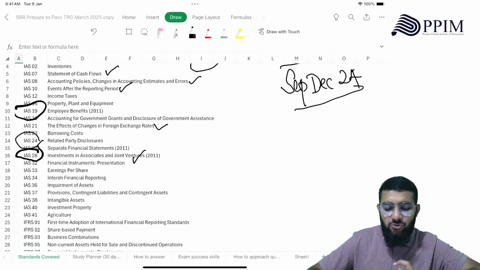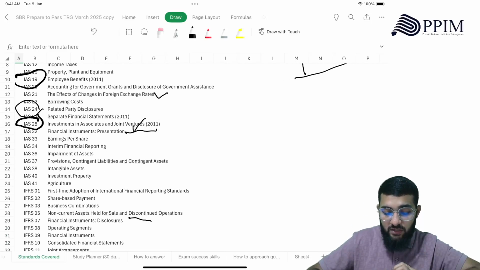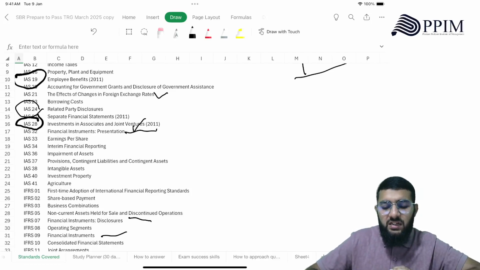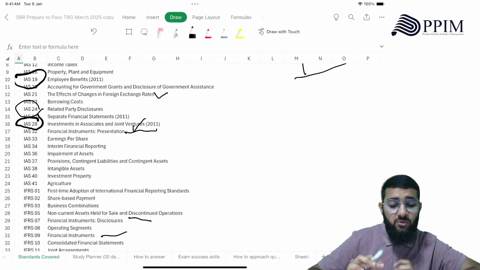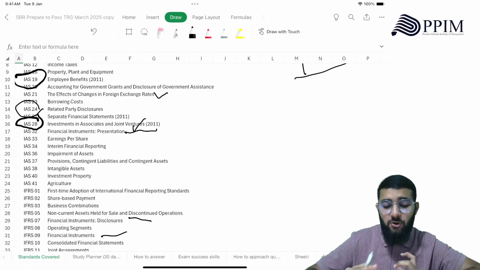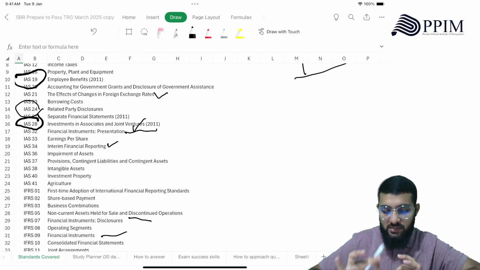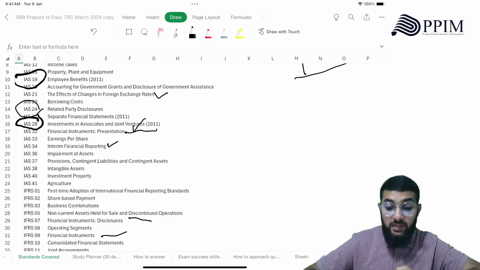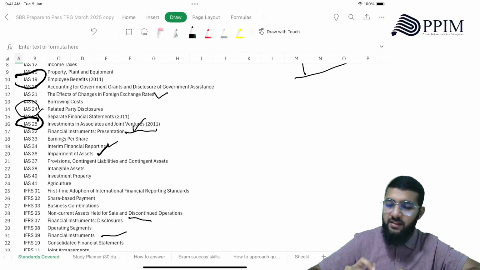Then IAS 32 is very important, part of financial instruments. This is a financial instrument standard. Then you have IFRS 7, IFRS 9. You need to know these in and out. Very important standards. Earnings per share, knowing it is good. This will be required when you are analyzing a financial statement, but it is not very important. Interim financial reporting, knowing the standard is enough. Impairment of assets is a very important standard again. Provisions and contingent liabilities, some of the nuances of the standard are important here.